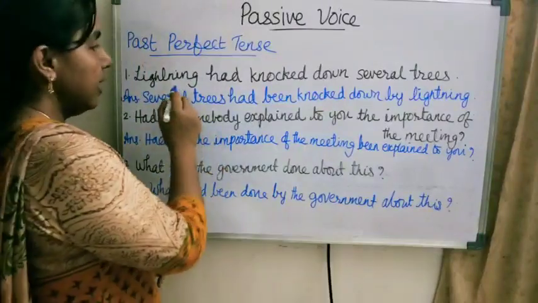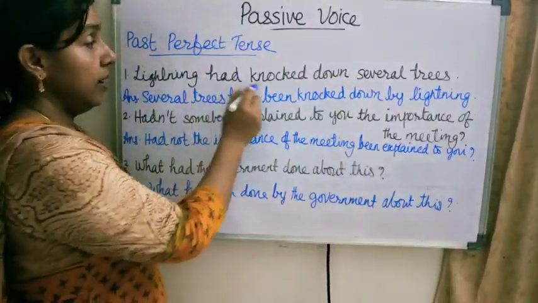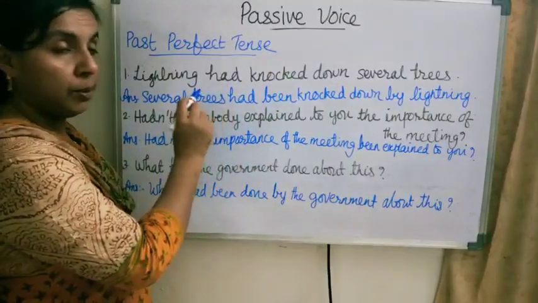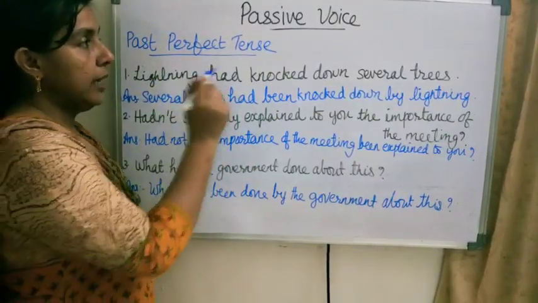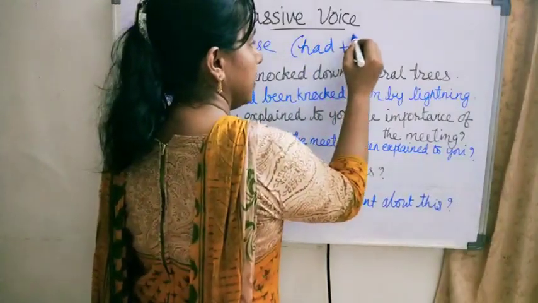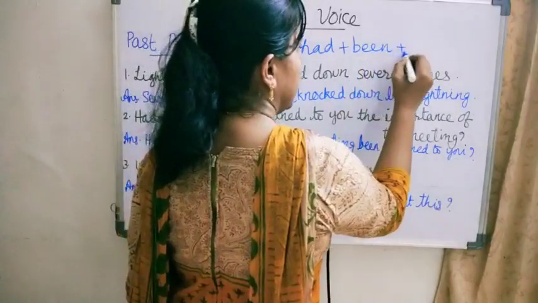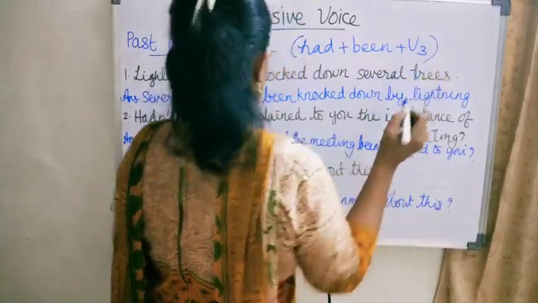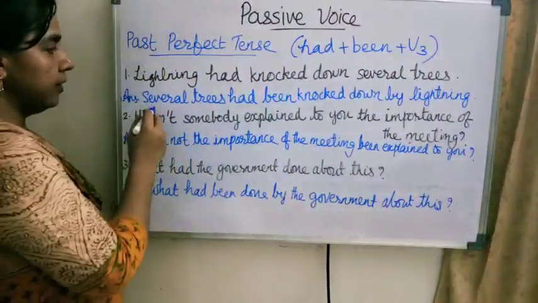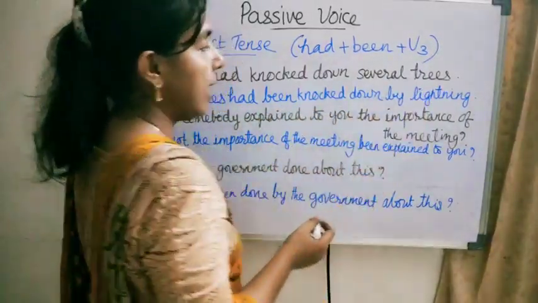Past perfect tense. First sentence: lightning had knocked down several trees. Here, had plus third form of the verb in active voice. In passive voice, had plus been plus verb 3. So the answer: several trees had been knocked down by lightning.